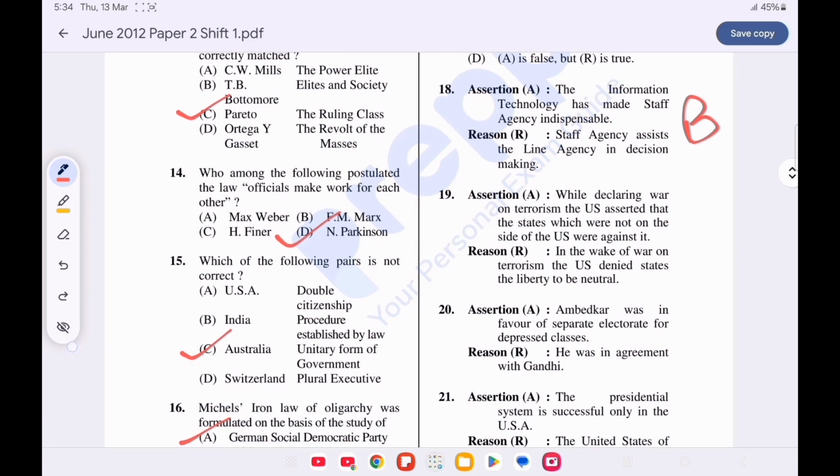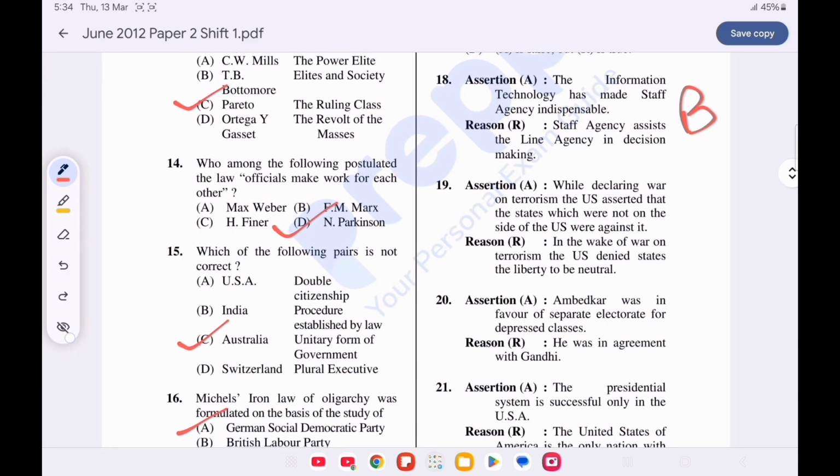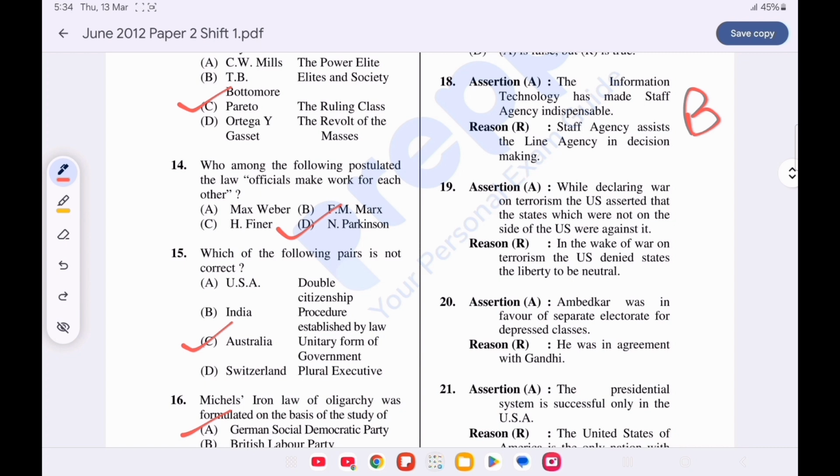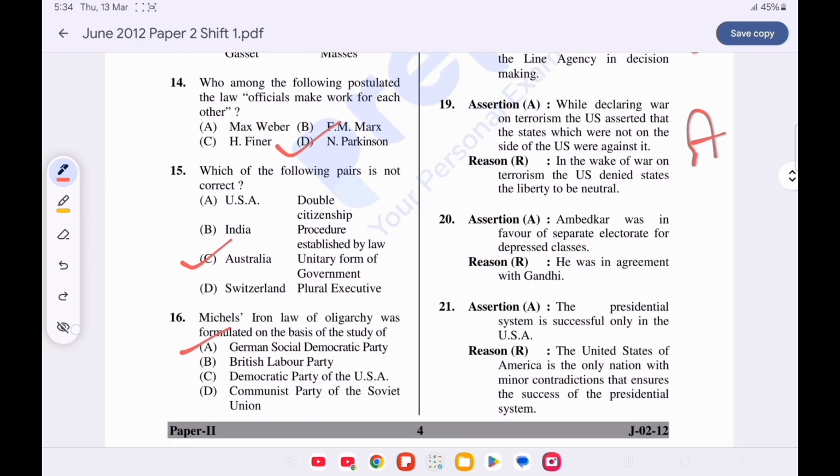Question number 19. Assertion reason. Assertion. While declaring war on terrorism, the US asserted that the states which were not on the side of the US were against it. Reason. In the wake of war on terrorism, the US denied states the liberty to be neutral. Option A is correct. Both the statements are true and R is the correct explanation of A.